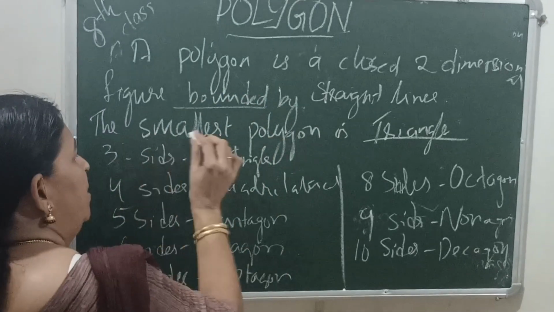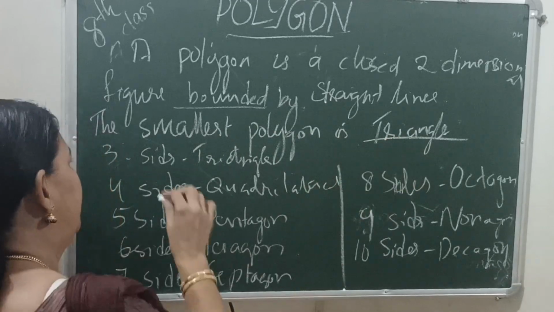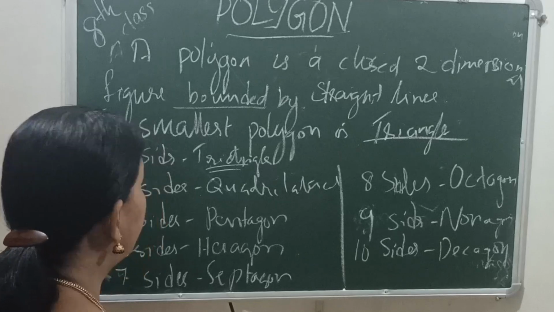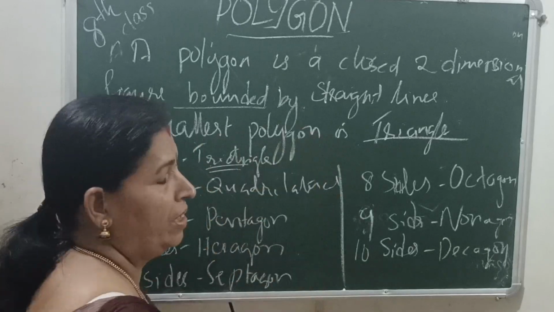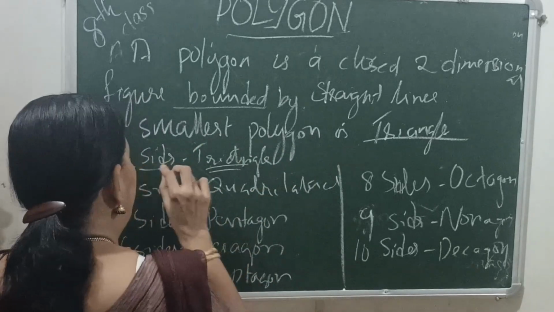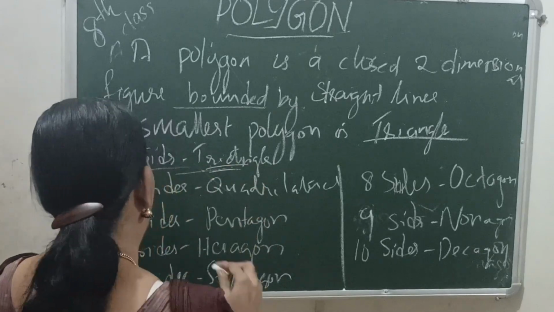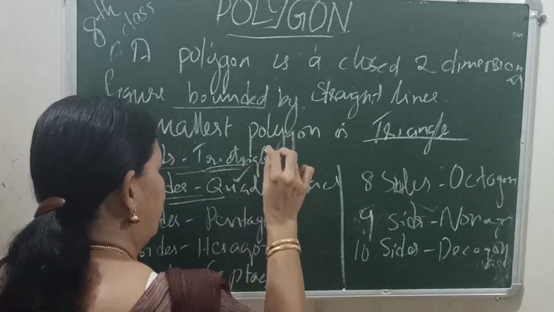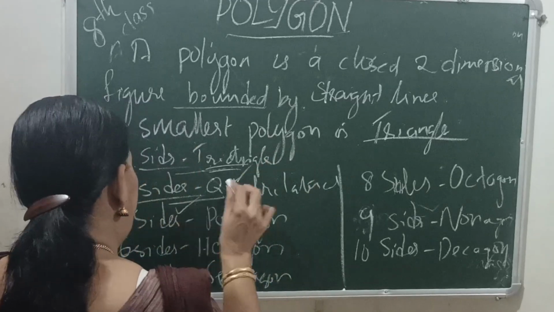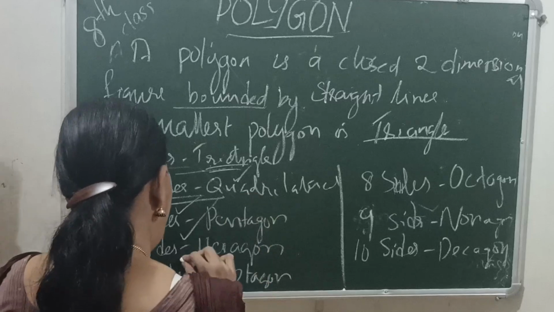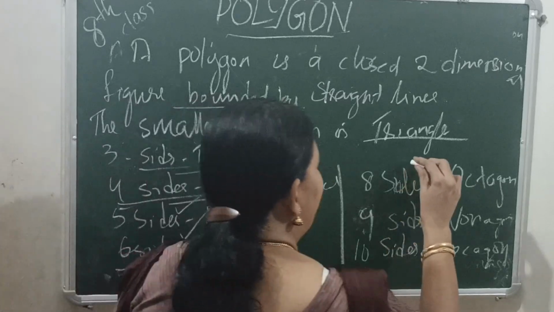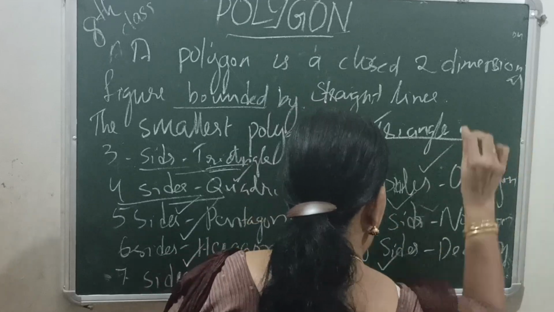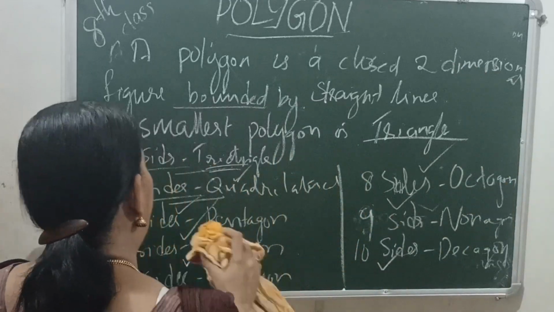lines. The smallest polygon is the triangle, that is a three-sided polygon. A polygon has at least three sides. The smallest polygon is the triangle. A three-sided polygon, triangle. Four-sided polygon, quadrilateral. Any four-sided polygon is called a quadrilateral. Five-sided pentagon, six-sided hexagon, seven-sided septagon, eight-sided octagon, nine-sided nonagon, and 10-sided polygon, decagon.